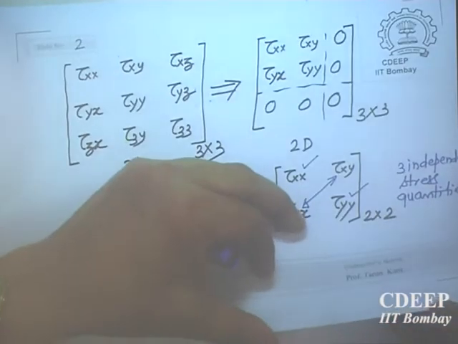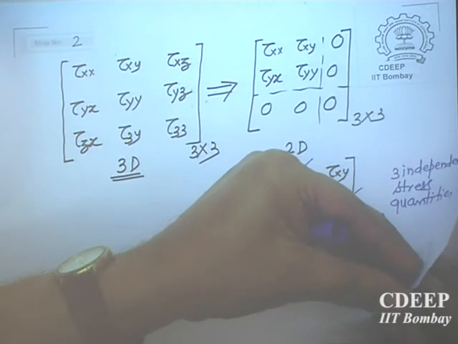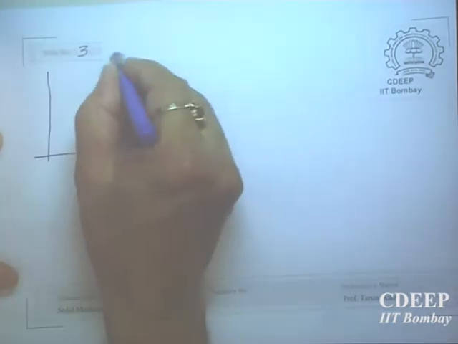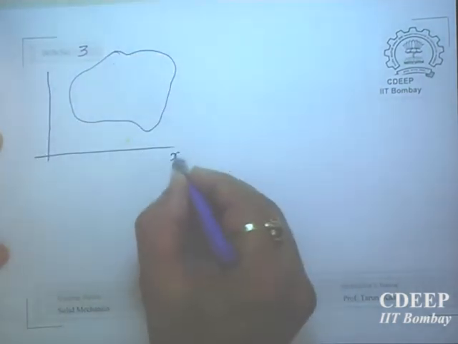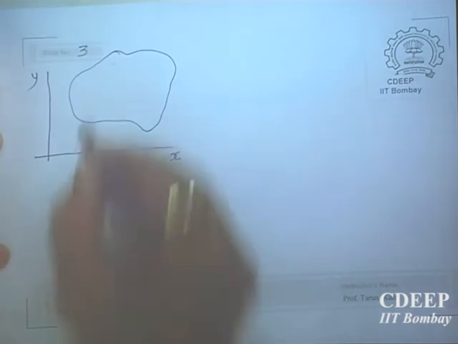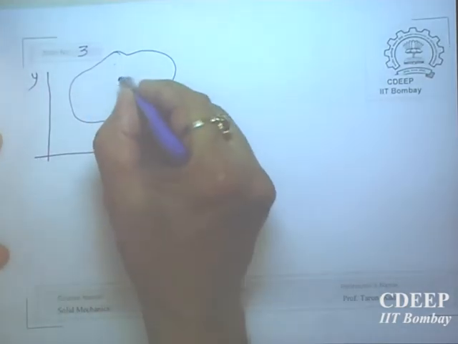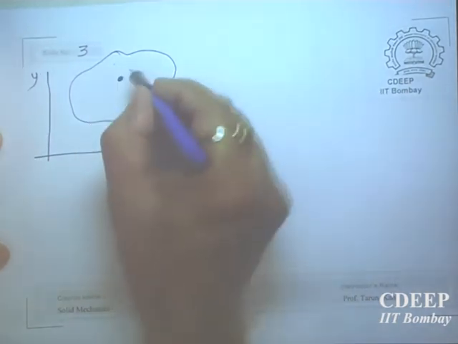Now, for plane stress, if this is the body, xy, at the same point there is no finality about taking the element.